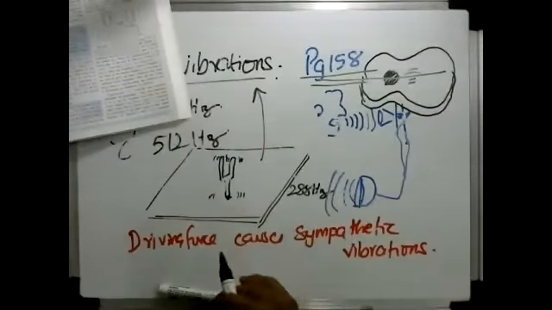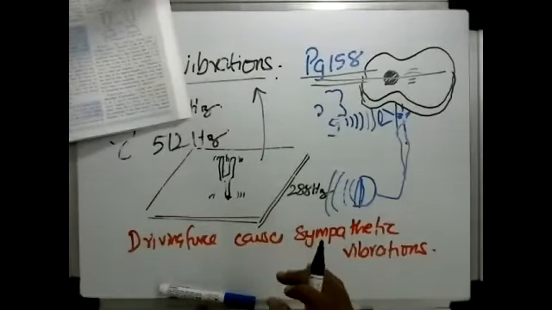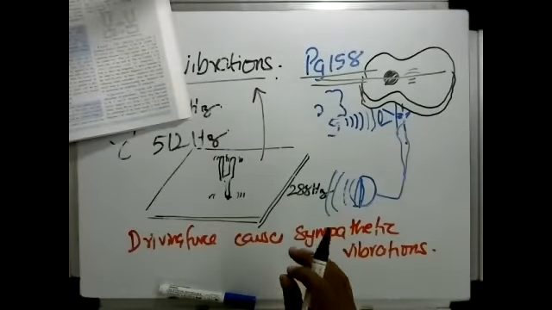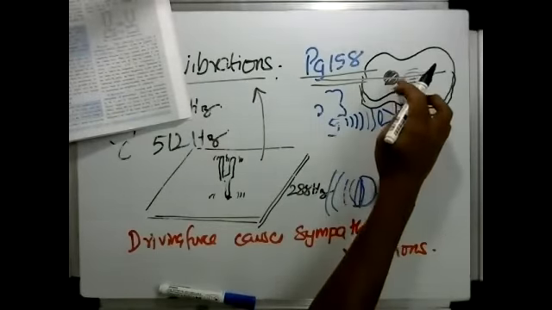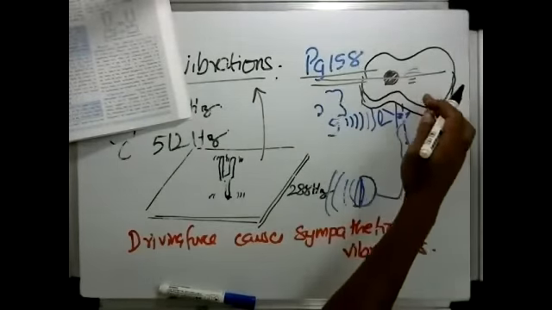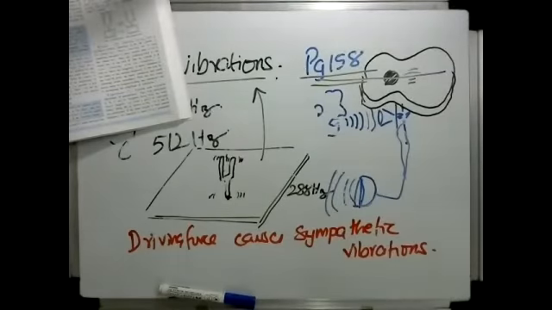So if you just stretch a string and play only the string, and then you try it on the guitar, you can obviously see that the sound produced because of the hollow box being present is greater. And this is the same for the violin, the sitar, any other stringed instruments. It needs a larger surface to vibrate in sympathetic vibrations in order to amplify the sound.